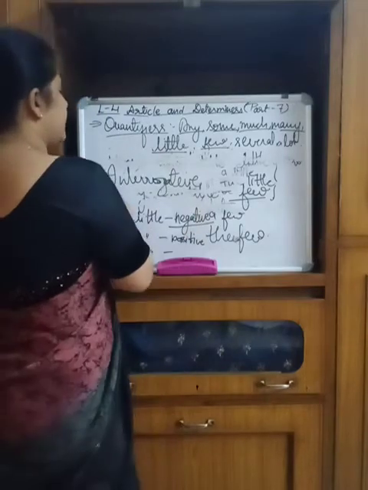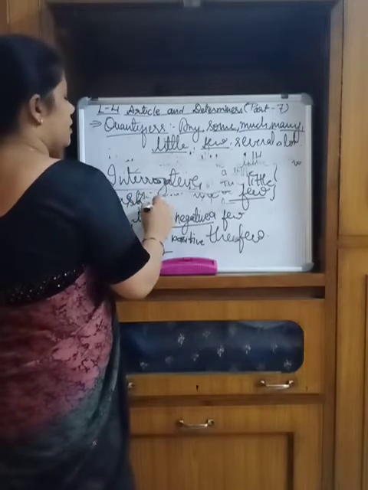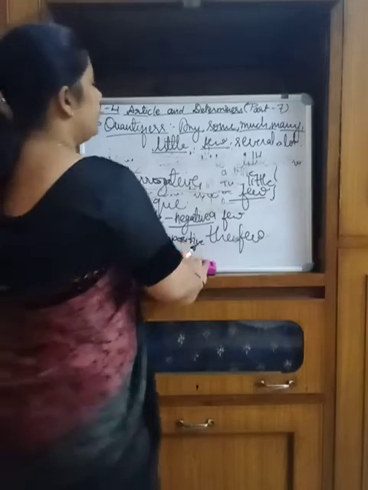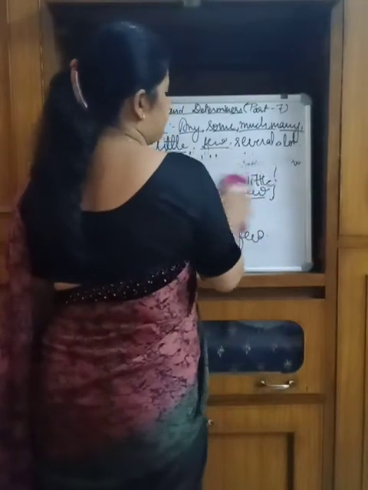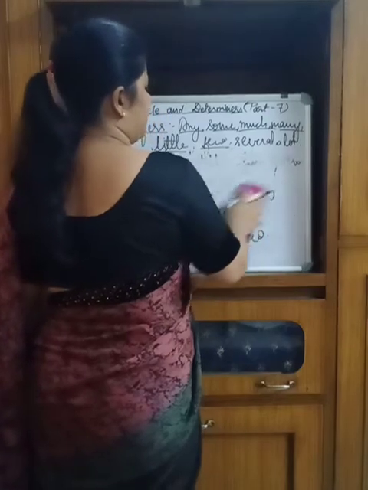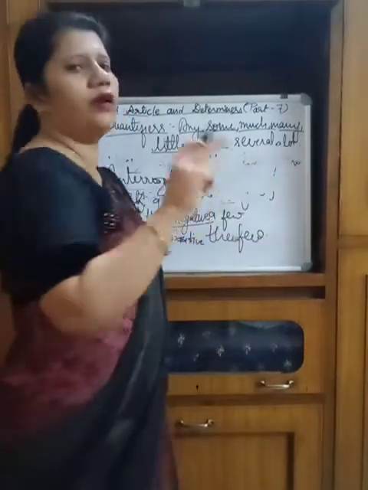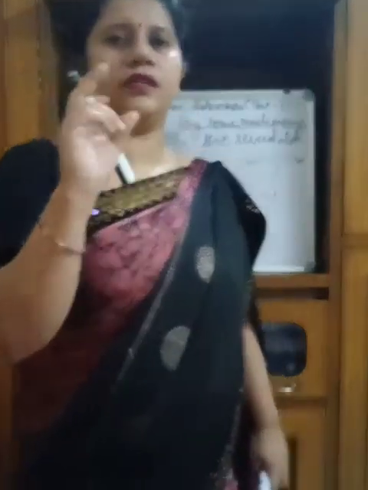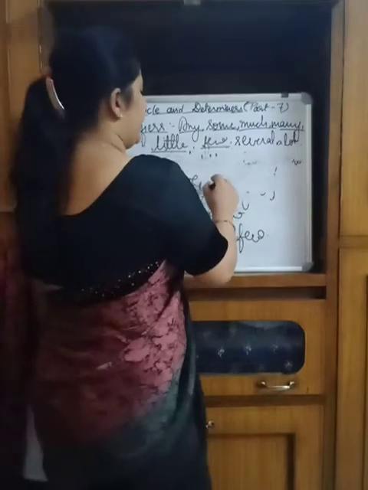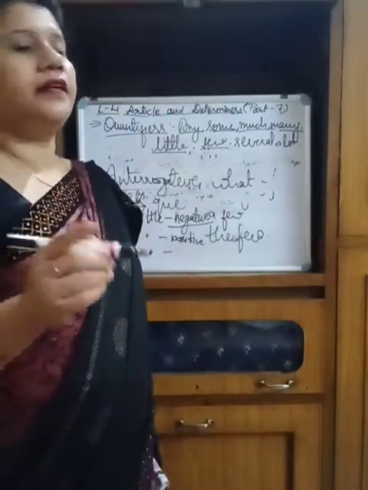Interrogative, as the word itself makes clear, is when we are asking a question. How can we define it? When we are asking a question, the very simple example I am taking here is: what is your name? The word what is asking a question, but after the word what I have not used a noun. So we can't say that it is a determiner.